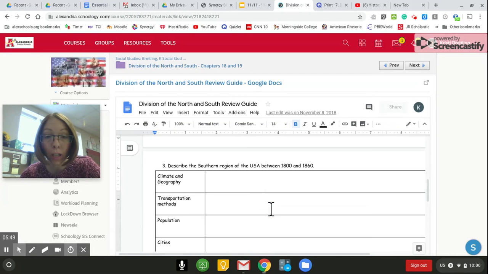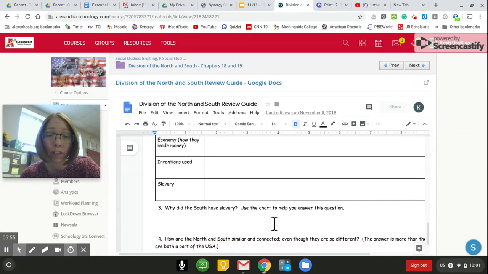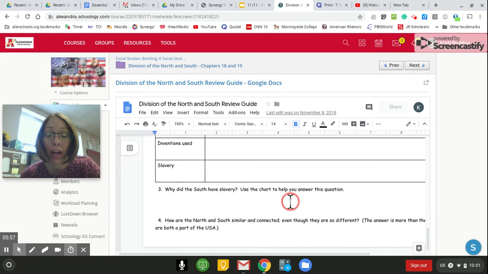And then the second one is for the southern region. So again, you can easily do this on a sheet of paper if you don't have this at home. And then why did the South have slavery? Mostly think about economically, like why did they have it? And then how are they connected? Like how are they similar and how are they different?